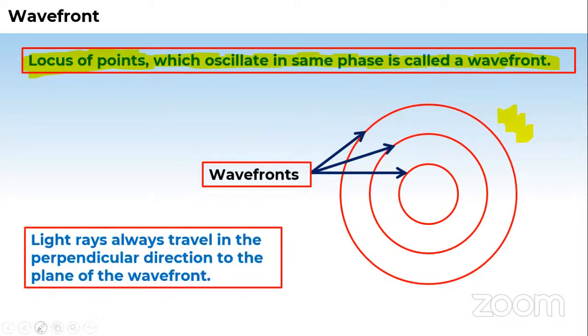And if I draw a perpendicular to these concentric circles, which are nothing but the wavefronts, that perpendicular will give you the direction of the energy wave. So it's like this, okay? This perpendicular gives the direction of the energy wave.